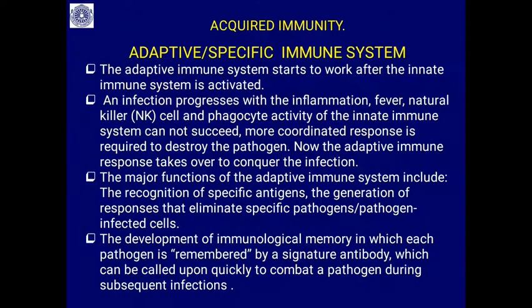The adaptive immune system starts to work after the innate immune system is activated. Once the innate immune system is activated, it alerts the adaptive immune system to start working. So an infection progresses with inflammation, fever, natural killer cell and phagocytic activity. All these are the first line of immune actions. These are how the body reacts.